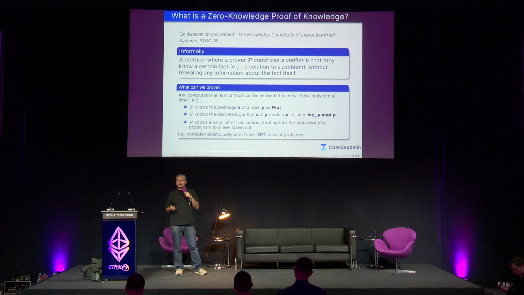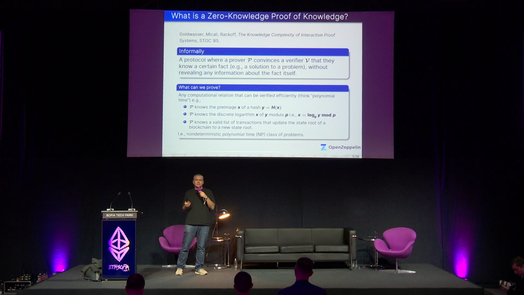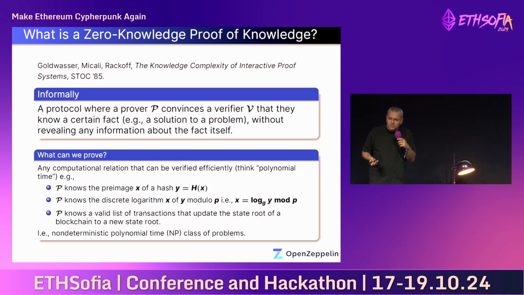So what kind of facts, what kind of statements can we prove? Broadly speaking, we can prove any computational relation that can be verified efficiently in polynomial time. For example, a prover can prove knowledge of a preimage of a hash without revealing the preimage. So only the hash is given, and then the prover convinces the verifier that he knows a valid preimage for it.